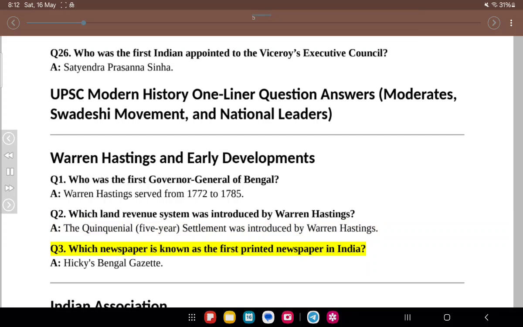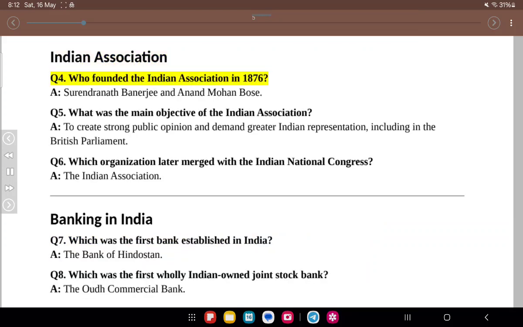Q3. Which newspaper is known as the first printed newspaper in India? A. Hickey's Bengal Gazette. Indian Association. Q4. Who founded the Indian Association in 1876? A. Surendranath Banerjee and Anand Mohan Bose. Q5. What was the main objective of the Indian Association? A. To create strong public opinion and demand greater Indian representation, including in the British Parliament.